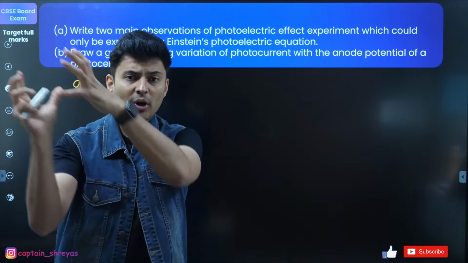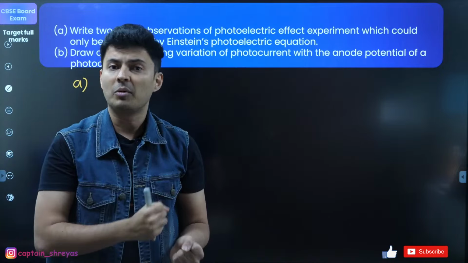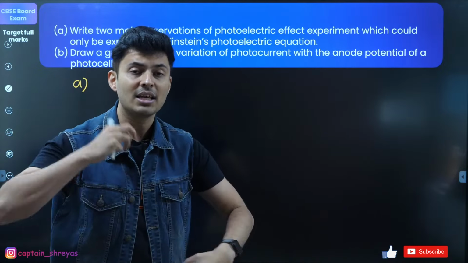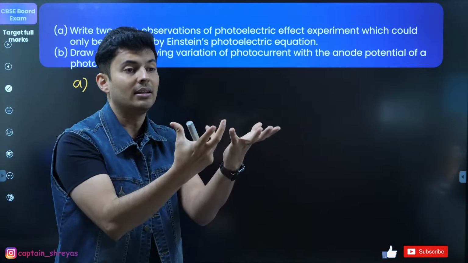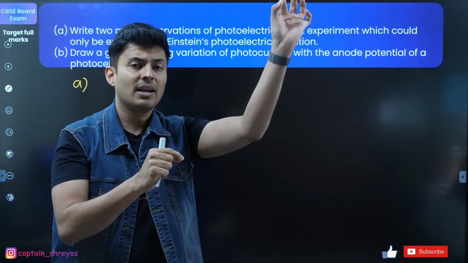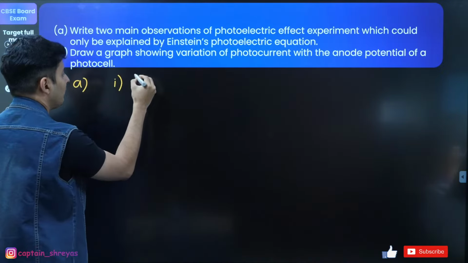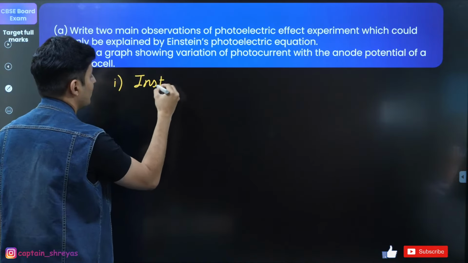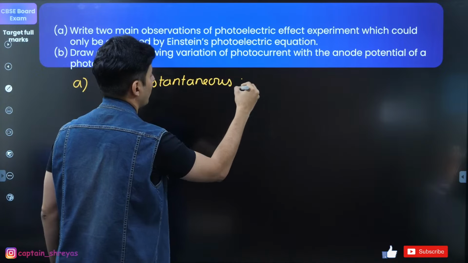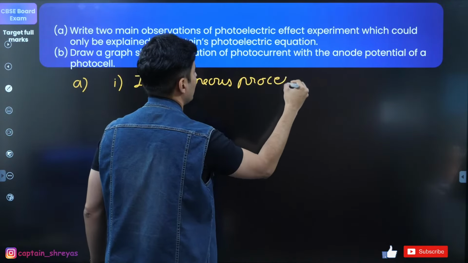But it is not like that. It is not a continuous flow of energy where the energy gets accumulated and then the electron gets ejected. No. The moment a photon strikes, an electron is ejected. So the first important word should be instantaneous. It is an instantaneous process.